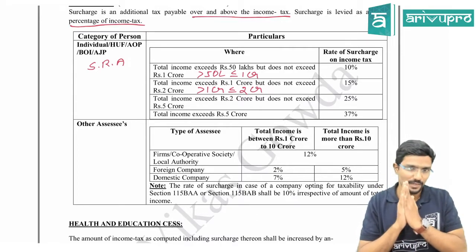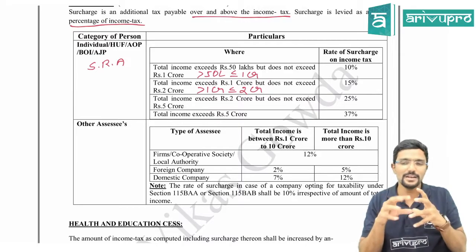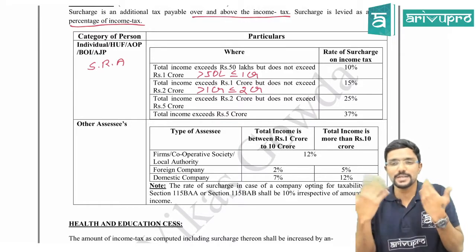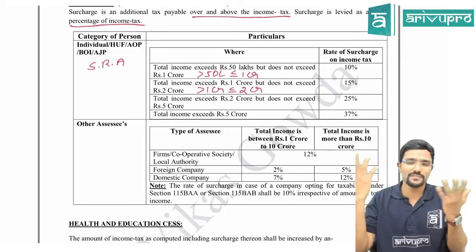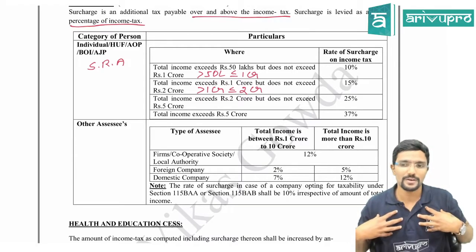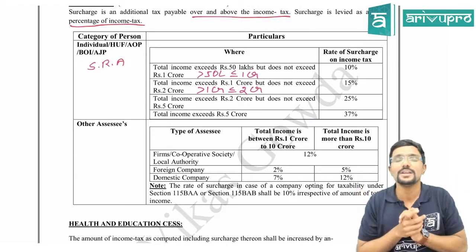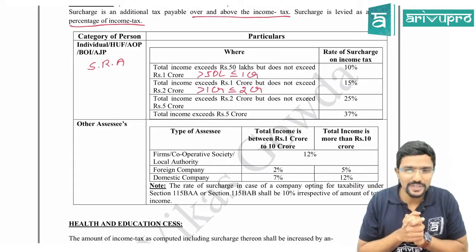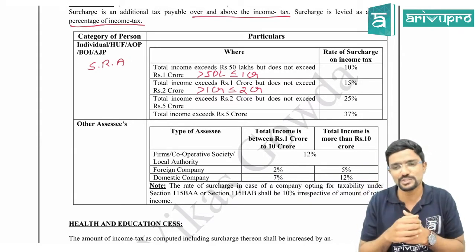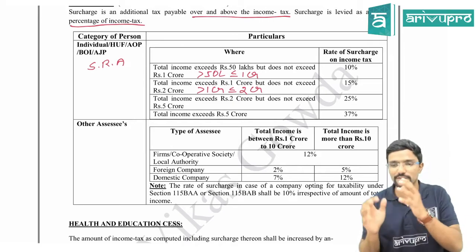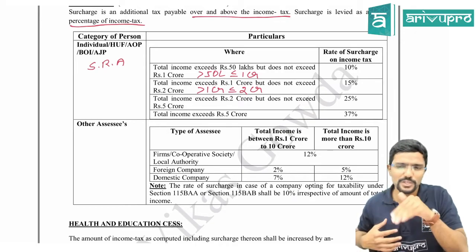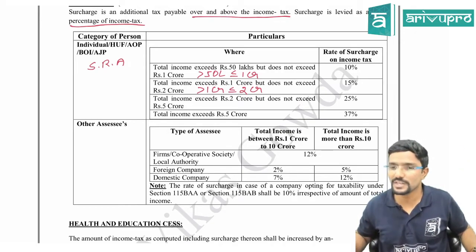Clear? Chalo. See, almost I can tell, in income tax itself, if you are a higher income person having an income of more than 5 crore, assume I am a Mukesh Ambani. Okay, imagination, that's all. If I am earning 100 rupees, almost 45 to 50 rupees I have to pay to the government in the form of income tax.